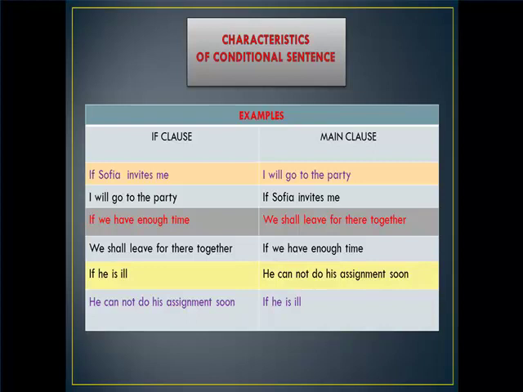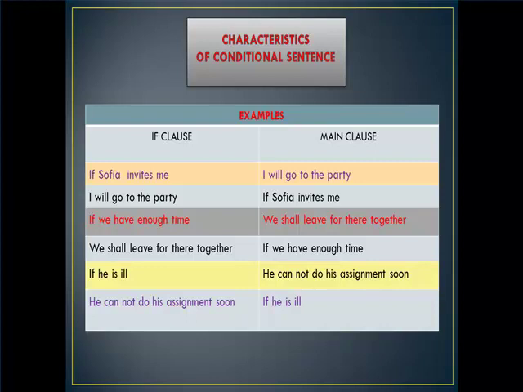We can put I will go to the party at the beginning, and if Sophia invites me after that.